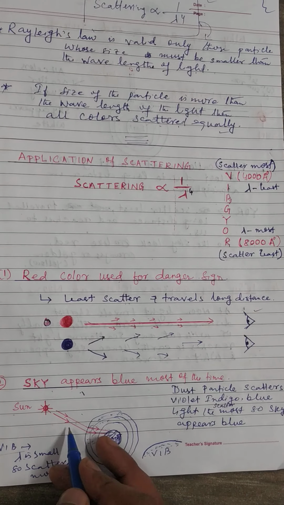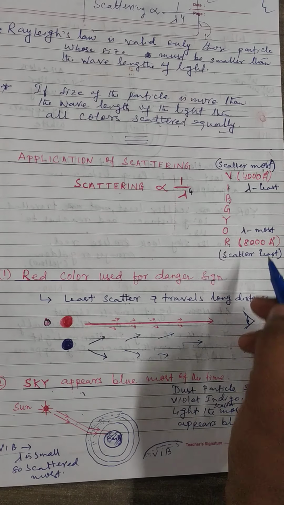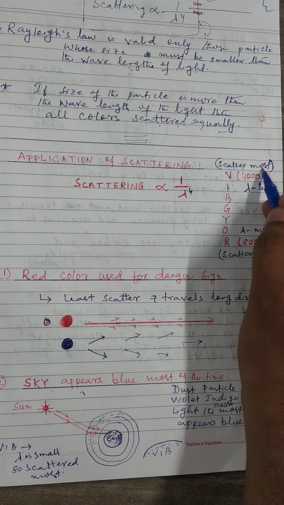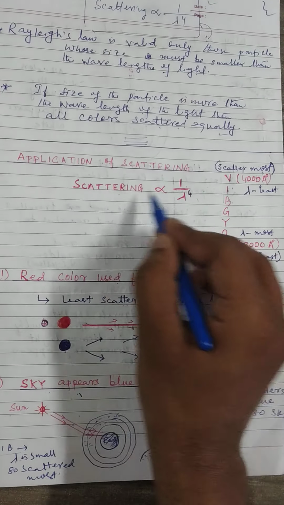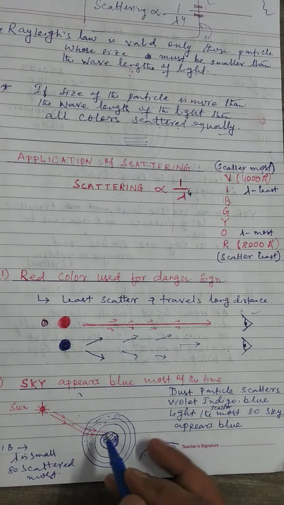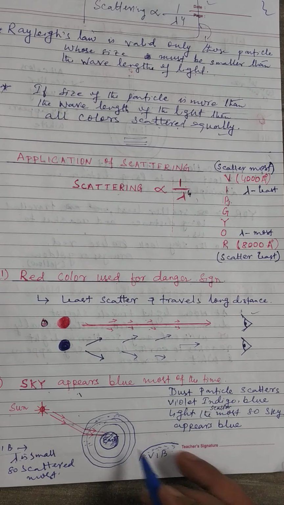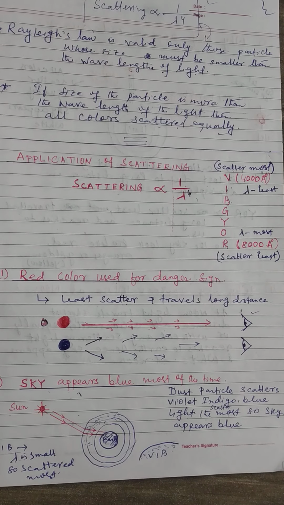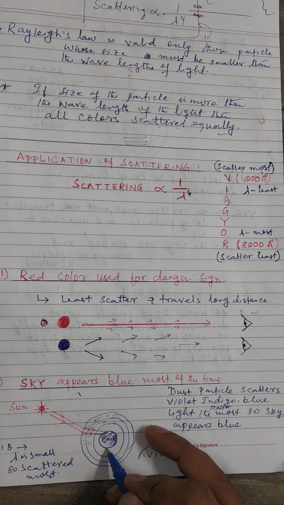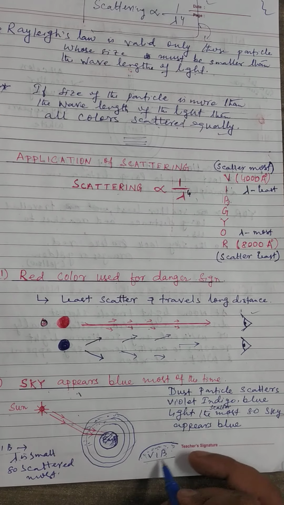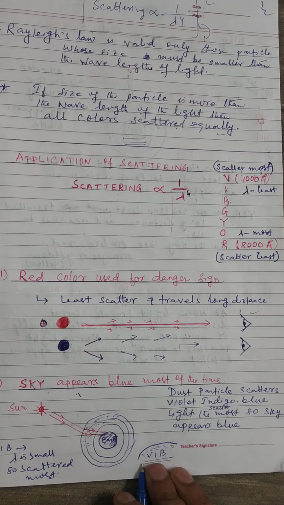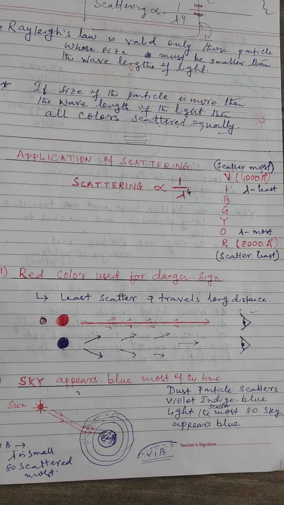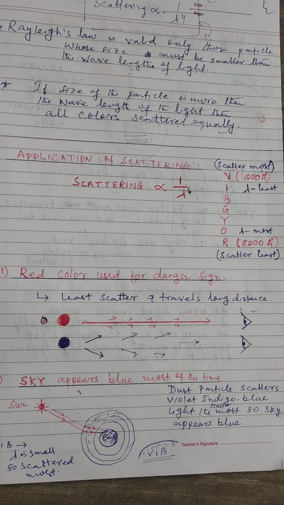Okay. The wavelength of violet, indigo, blue is very small. If the wavelength is small, they are scattered most. So the violet, indigo, blue will spread throughout the atmosphere. And this is the reason violet, indigo, blue appear. We do not see the red or orange most of the time. Clear?